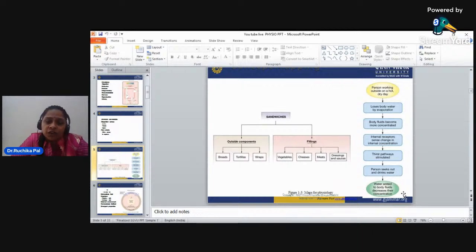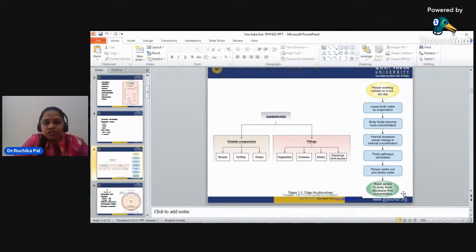If a person is working in an outside environment, on either a hot or dry day, when we work in a hot atmosphere we will go through sweating. So we lose body water in the form of evaporation by sweating. Body fluids become more concentrated. Internal receptors sense changes in the internal concentration.